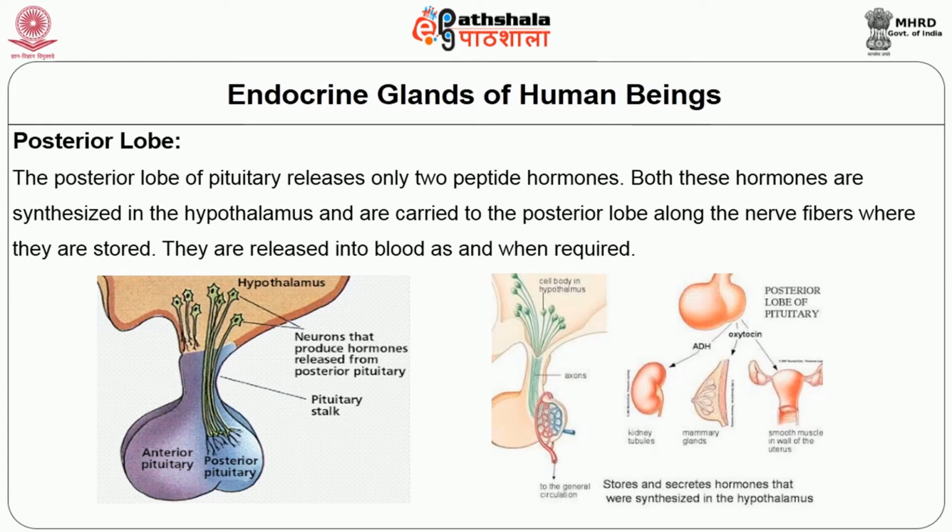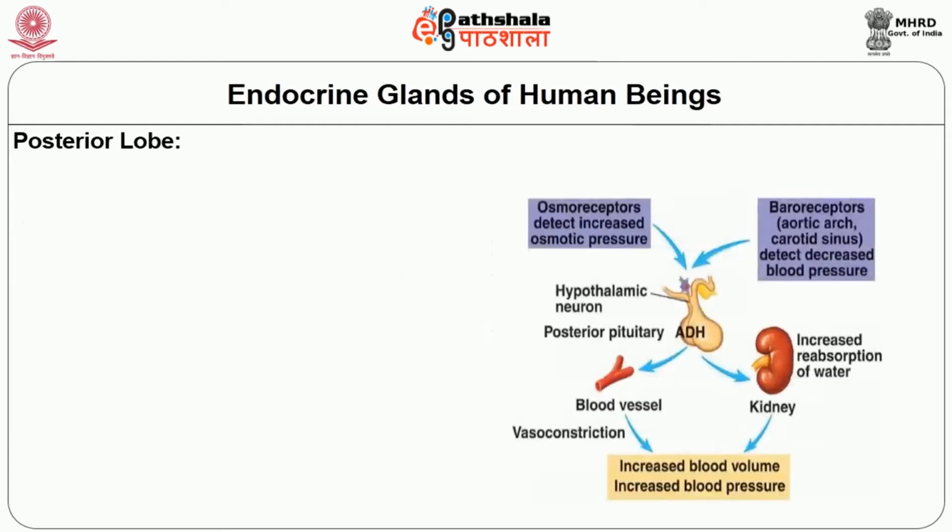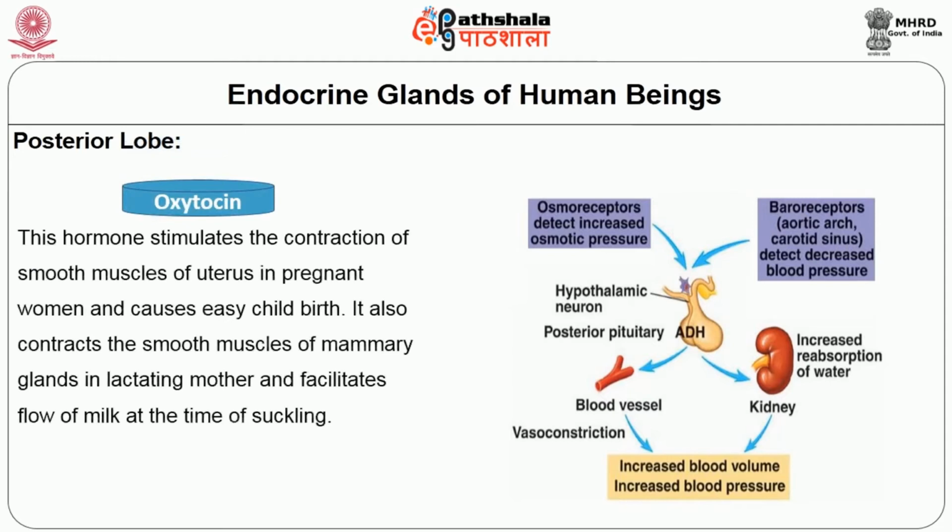They are released into blood as and when required. So in this picture, the hypothalamus secretes two hormones and they are stored in the neurons. The neurons that produce the hormone release it through the pituitary tract. The posterior lobe secretes two hormones, that is oxytocin and vasopressin.